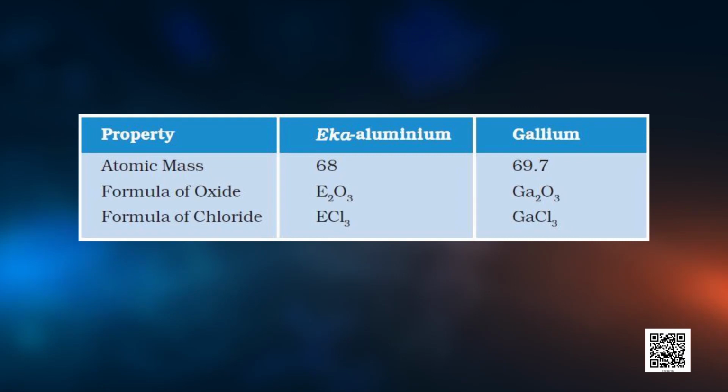Now on the screen, you can see the properties of Eka aluminium predicted by Mendeleev and those of element gallium, which was discovered much later and replaced Eka aluminium in the table. Can you compare? They almost match. This provided convincing evidence for both the correctness and usefulness of Mendeleev's periodic table.